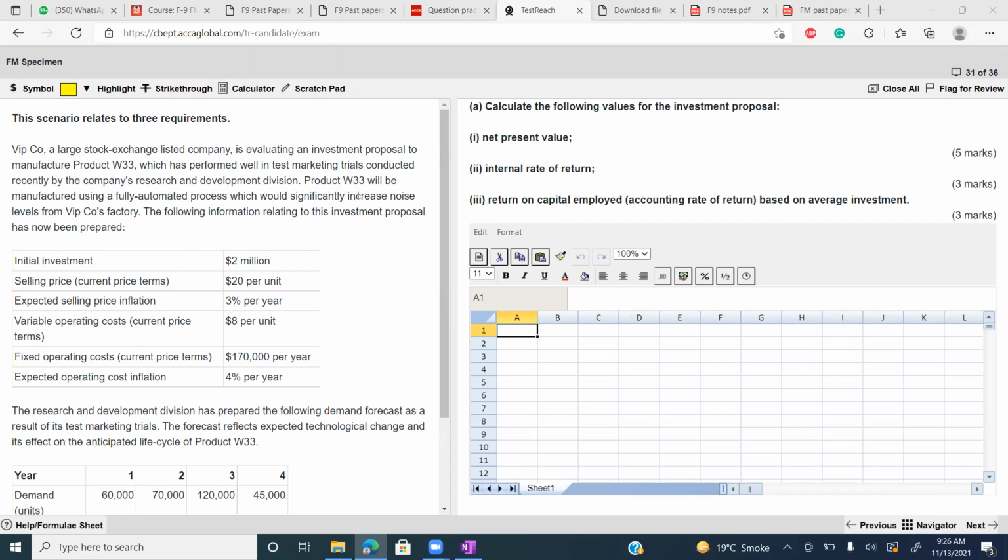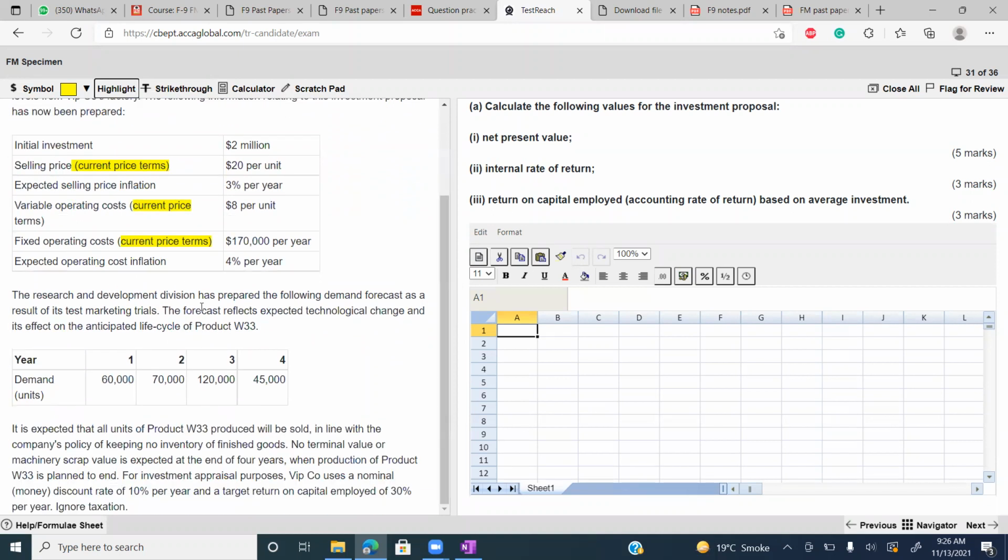Okay. Initial investment is given 2 million. Selling price is $20 per unit. Remember, it is in current price terms. Expected selling price inflation is 3%. Variable operating cost is $8 per unit. Fixed operating cost is 170,000 per year. Expected operating cost inflation is 4%.